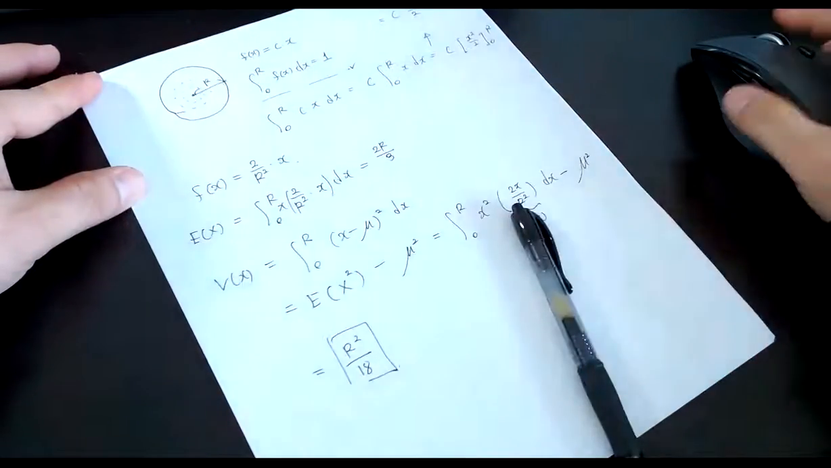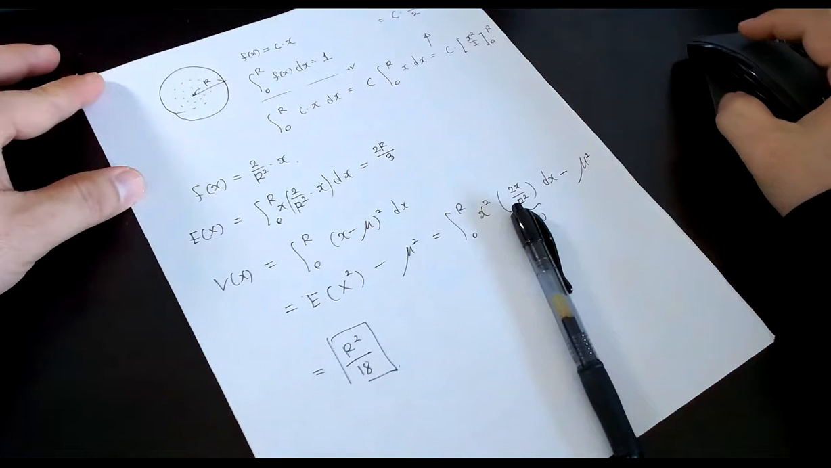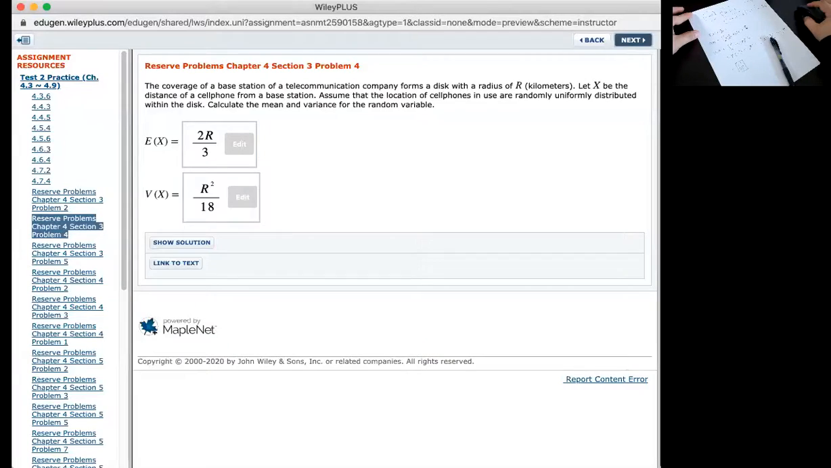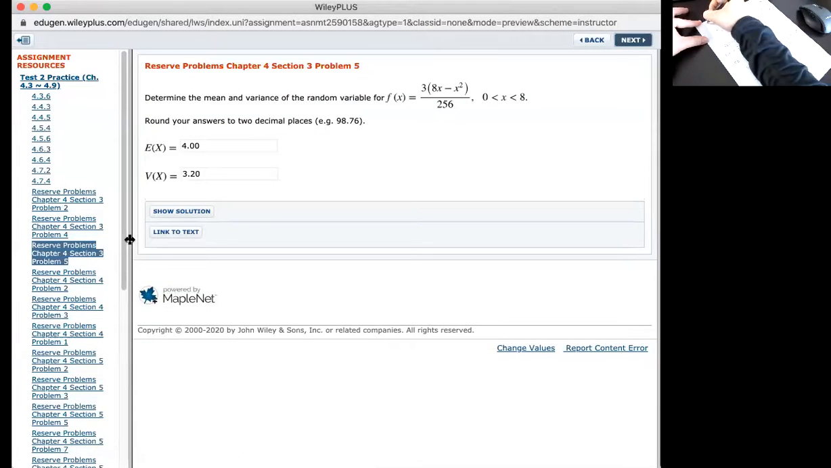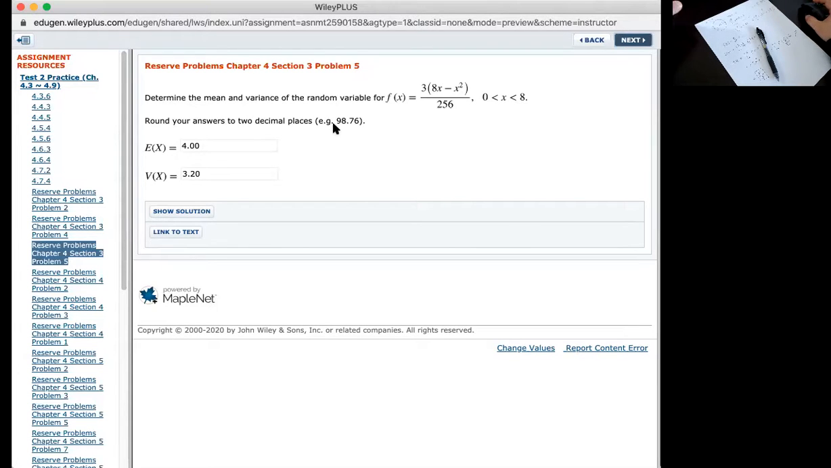Okay, and then let's see, next problem, 4.3.4. Determine the mean and variance of the random variable. Let me skip these problems. I'm sure that you can find the expected value and V(x), because f(x) is given, and the range of the random variable is also given, right? And I'm sure that you know the formulas of E(x) and V(x). So let me skip these problems.